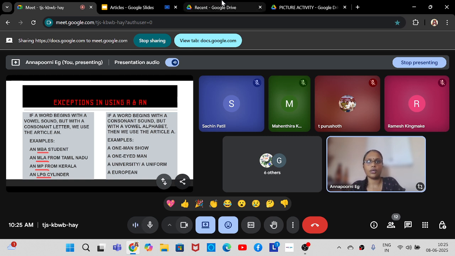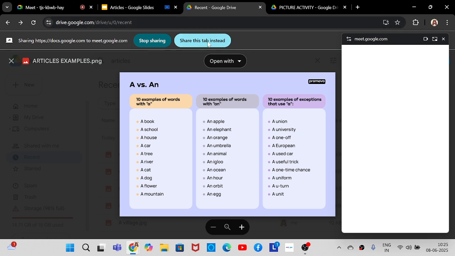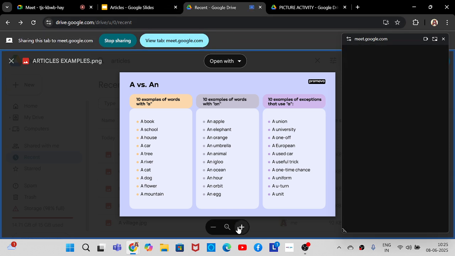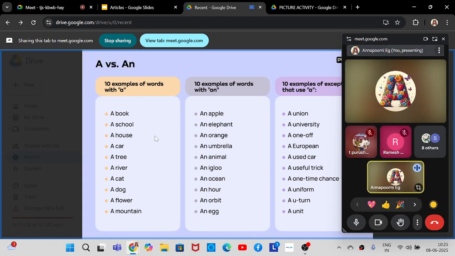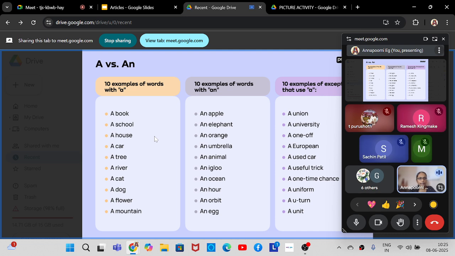Okay, so now I will just take you to a picture. Here you can see 10 examples for words with A, 10 examples of words with an, and 10 examples of exceptions that use A. Can somebody read the list of words using A? Yes, Sachin, you can read the first column.